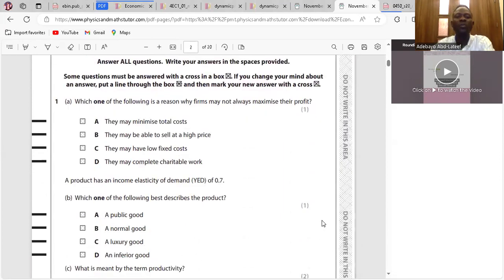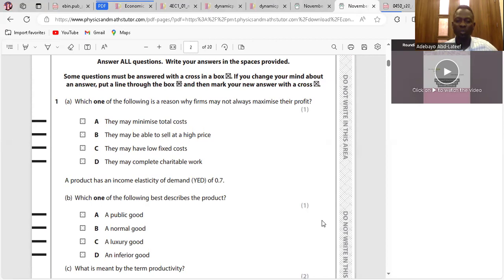First question. Which one of the following is a reason why firms may not always maximize their profits? They may minimize total cost. If they minimize total cost, that means they will be able to make more profits. They may be able to sell at a higher price. If they're able to sell at a higher price, they should be able to maximize profits. They may have a low fixed cost. If their fixed cost is low, that means they are able to spread their fixed cost across whatever they do. So it means they'll be able to still maximize profit.